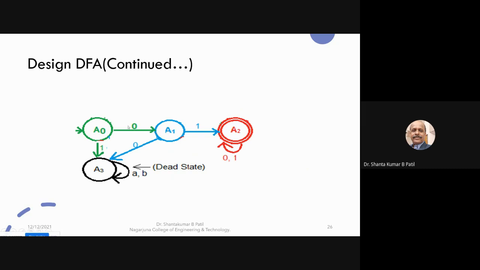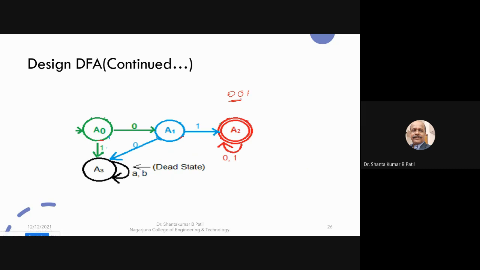If you mark a loop on 0 at A1, it is going to accept the string 0 0 1, and this string does not begin with 0 1.